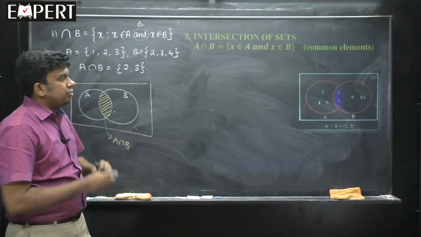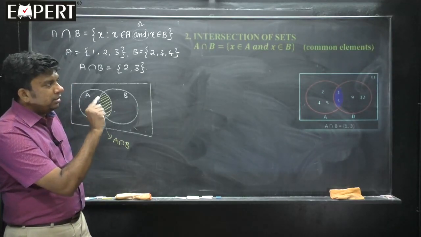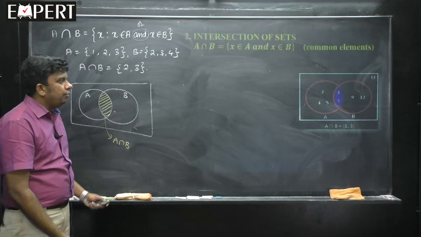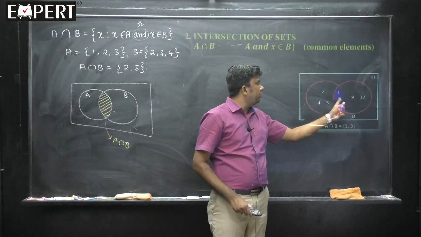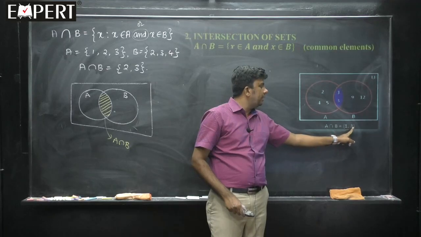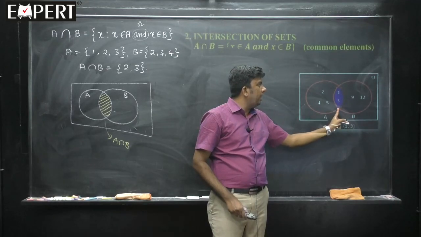See in that example, the set A, I can say 1, 2, 3, 4, 5. And set B is 1, 3, 9, 12. Now you see, students, which are the common elements? Common to both are only 1 and 3. 1 and 3 is the intersection. So this part is common to both, and I am going to highlight only this part.